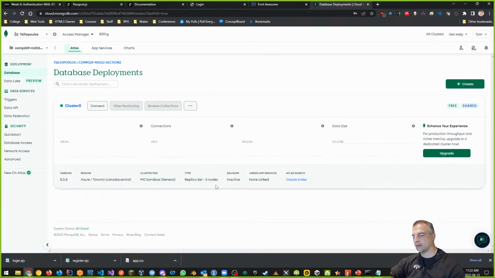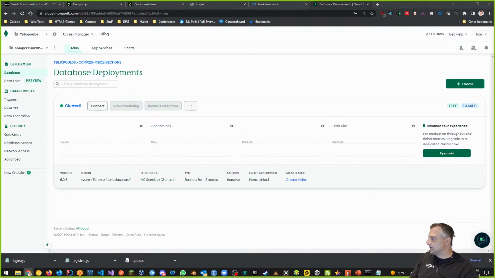So first thing we did was we created a database, right? We made it free because that's the way we want to do it. We chose Toronto because it's close to us. This is where we're at. If you're watching this online and you're coming in from another place, you can choose another, closer cluster to you. And what we need to wait for is for the cluster to be created.